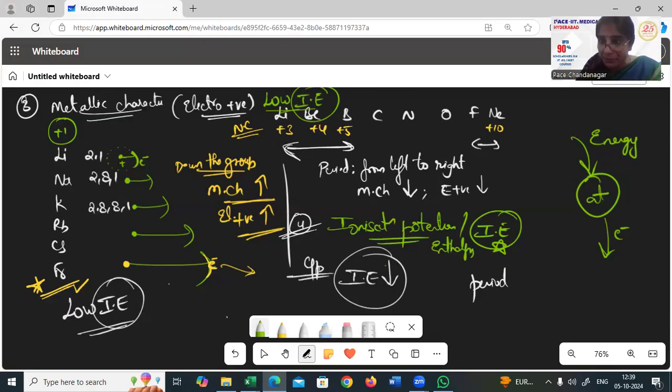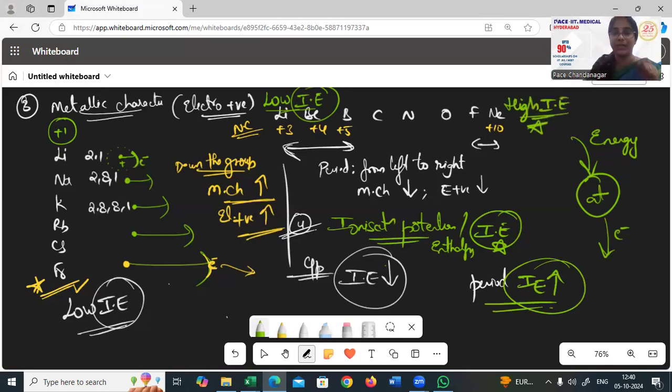As it is hard to remove an electron, more energy should be given here. So in a period, ionization potential or ionization energy increases. Here it is high ionization enthalpies. I hope you get this point.